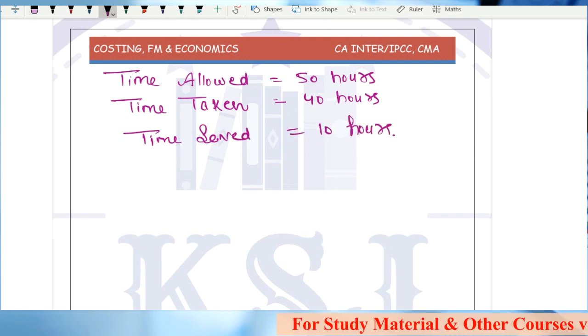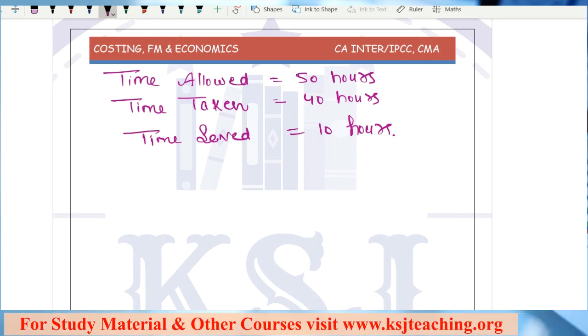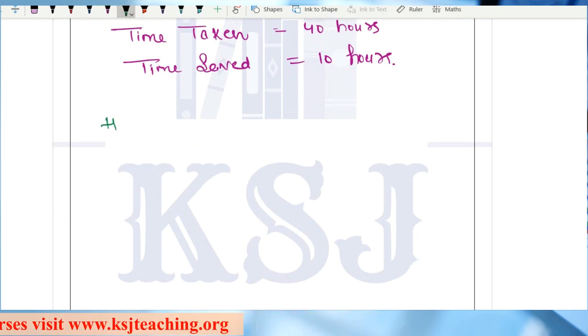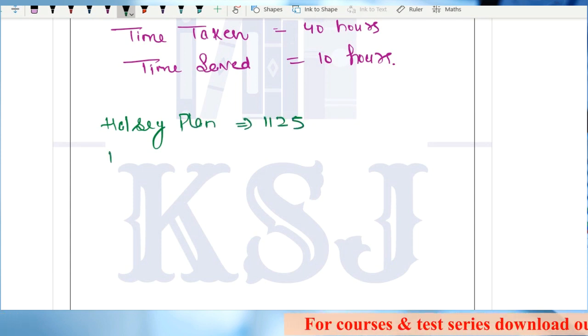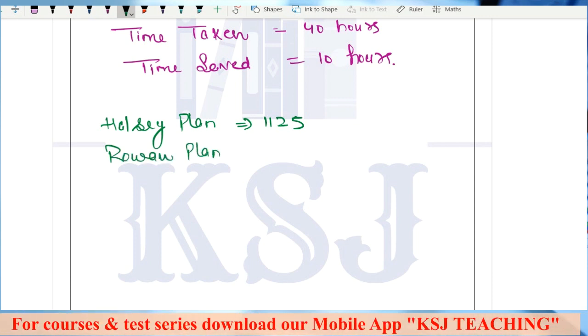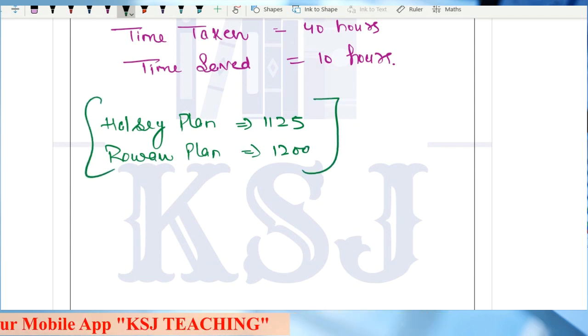Now, again, some homework for you. You just have to calculate the earnings under the Halsey plan and Rowan plan. I'll tell you the answers here. Under the Halsey plan, the answer is going to be 1125. This is the total earning. And under the Rowan plan, your answer will be 1200, right? These are the answers.